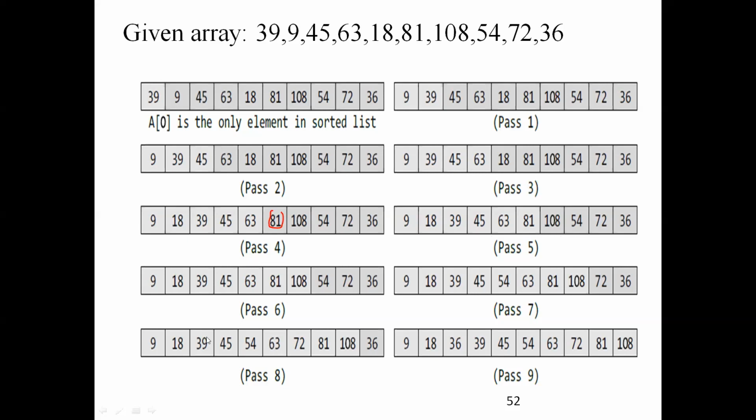Pass 6. At pass 6, this is the stage. Then we will see pass 7. What happens in pass 7? In pass 7, you are comparing 55. You are taking the 55, that means A of K, and it should be compared with the elements.